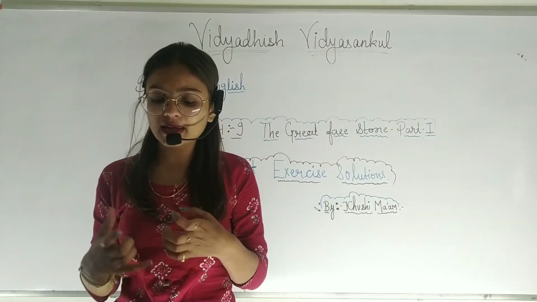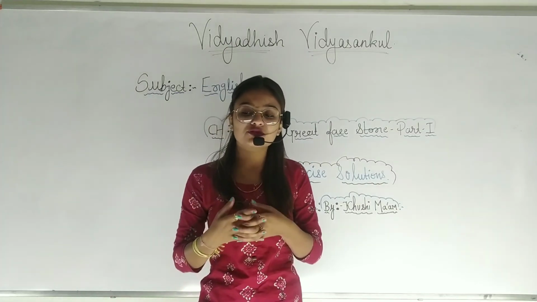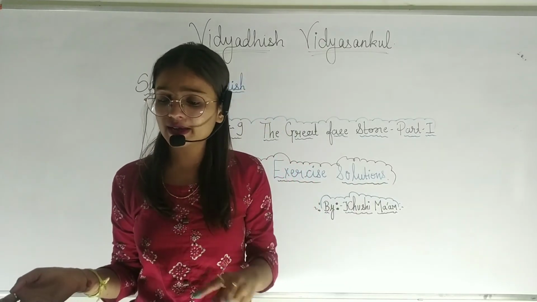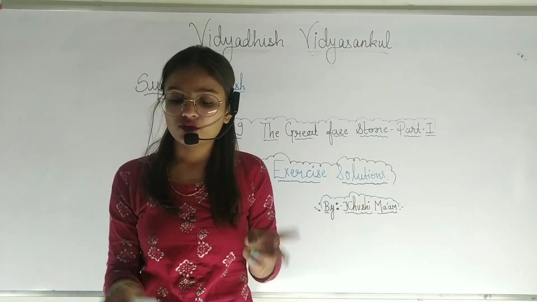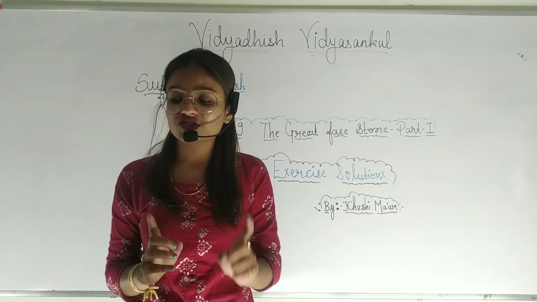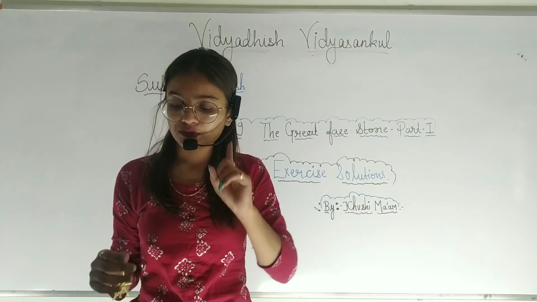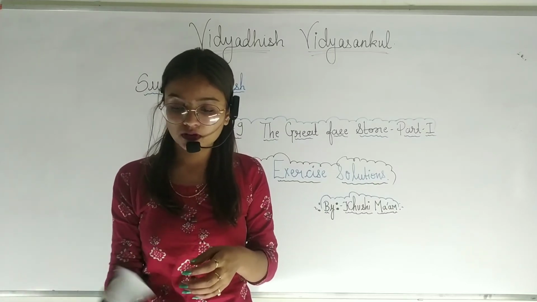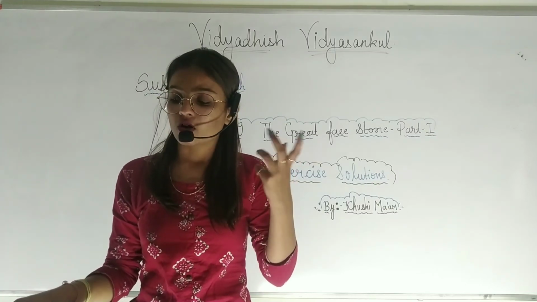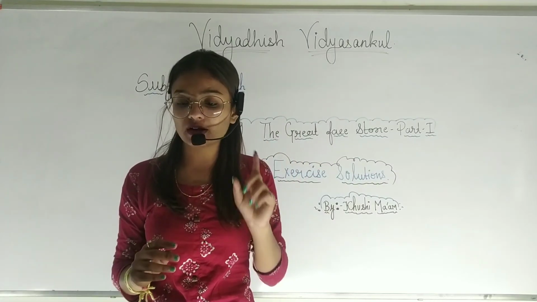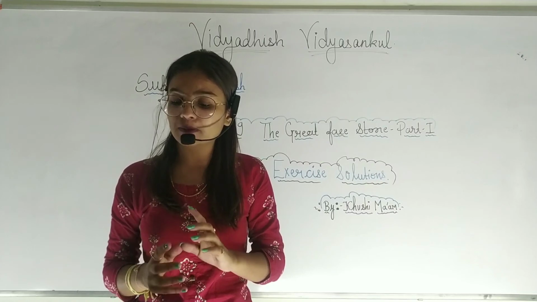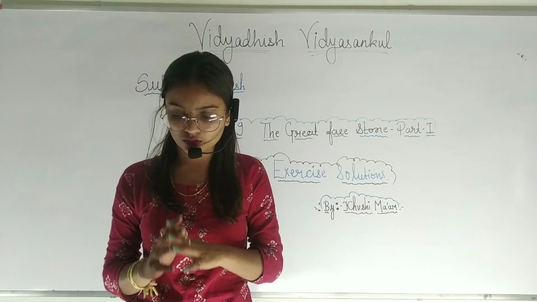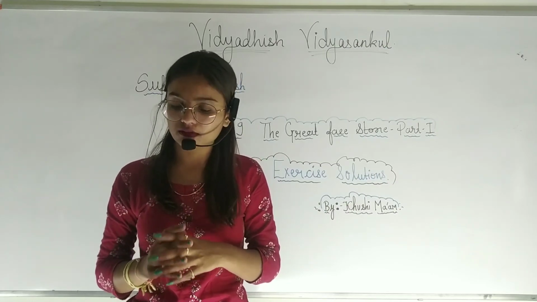Okay, and next we have the speaking and writing and additional writing. Students, we don't have to write the speaking, writing and additional writing of that chapter. Okay, so students, again I repeat what you have to write in your book. First, you have to write the comprehension check, working with the text, then the 3 or 4 sentences question answer, 5 to 6 question answer. Next, students, working with the language: the whole of working with the language you have to write in your book. Then we have the vocabulary and grammar. Vocabulary and grammar you don't have to write in your book. Okay, you just go through it and solve this exercise.